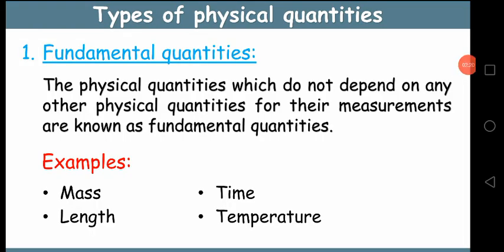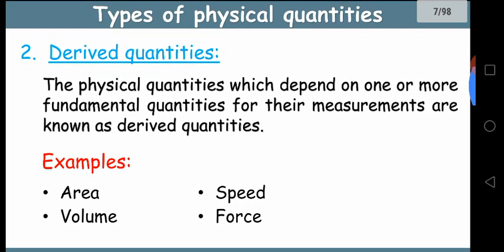Now, types of physical quantities. First one is fundamental quantities. Okay, fundamental quantities are the physical quantities which do not depend on any other physical quantity for their measurement. These are called fundamental quantities. Example, mass. The units of mass are grams, kilograms. Okay, length. Units of length may be meters, kilometers, centimeters, feet. Time and temperature. These are fundamental quantities.